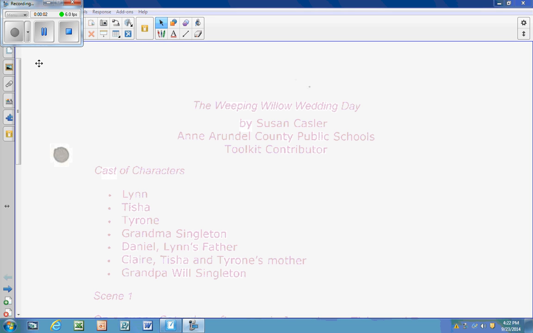Here are the tips for success on the ELA state exam. Here is a practice passage from 6th grade. The first step is to change the title into a question to read for a purpose. So the title here is The Weeping Willow Wedding Day.